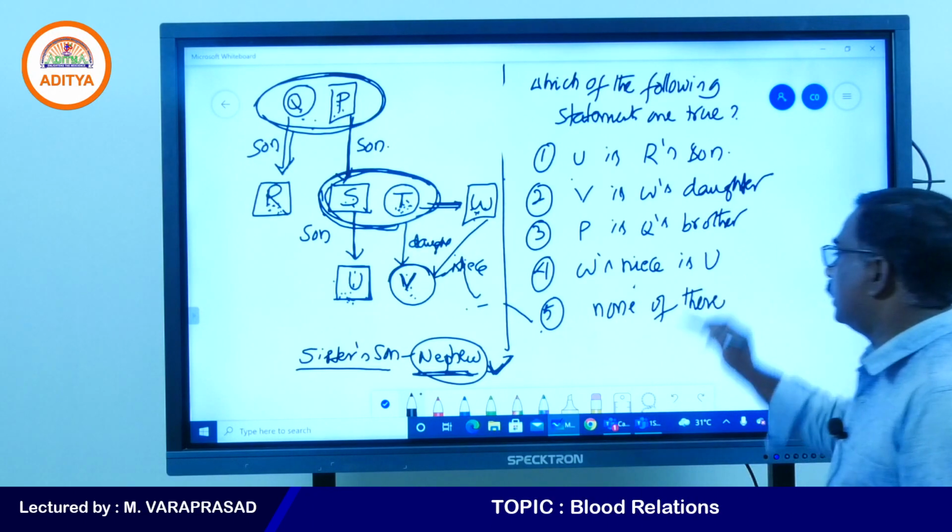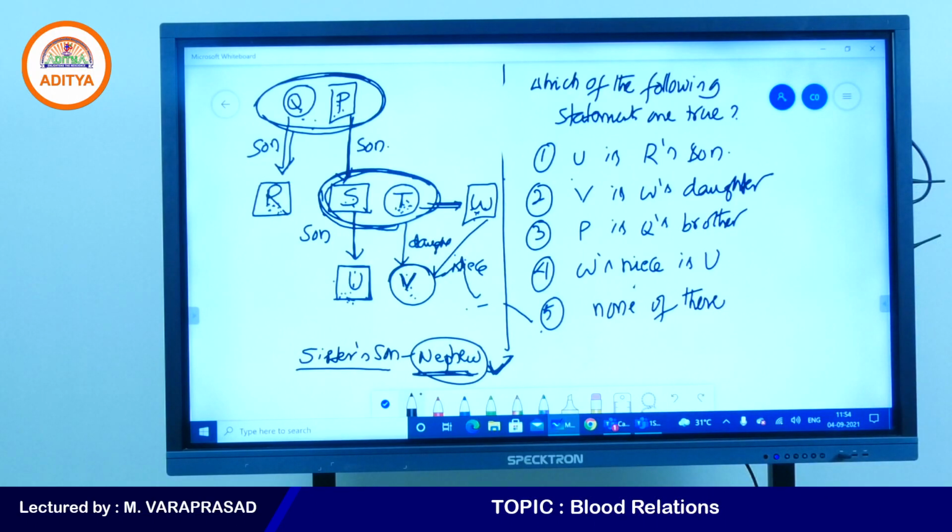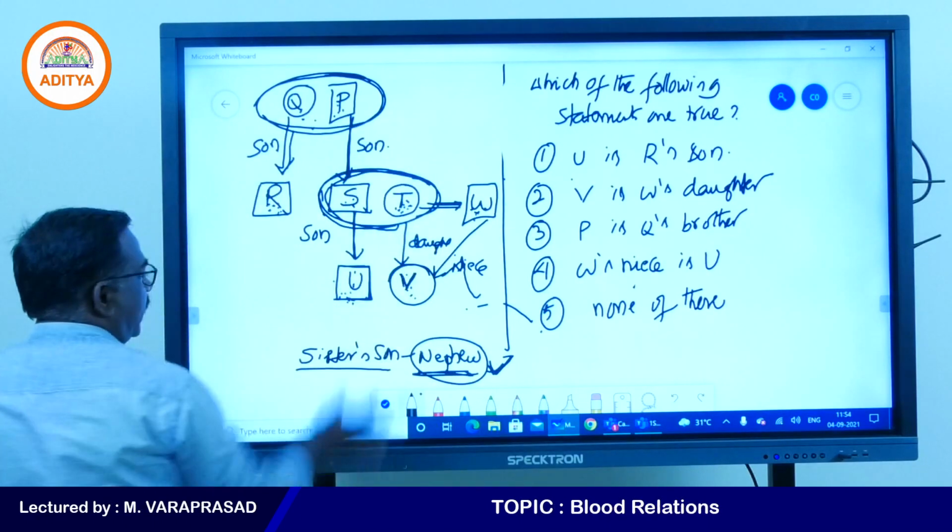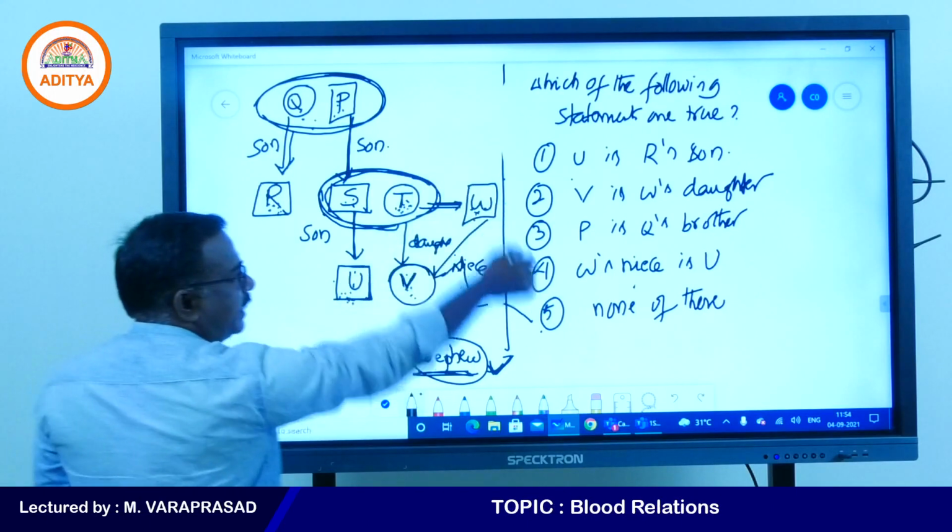Yes, my students, what answer will you get? Once you check, one more question is there on the board. Take the family tree clearly, and which option is true here?